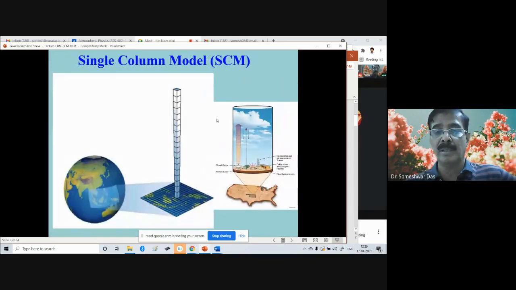So after the EBM, the next category of model is the so-called single column model. Single column model. What is single column model?